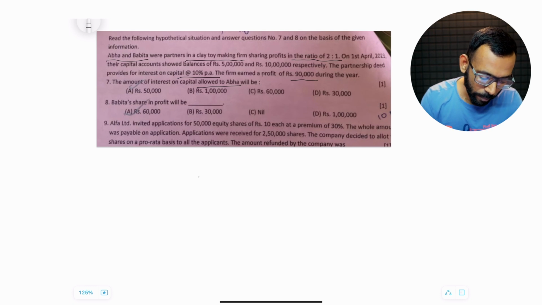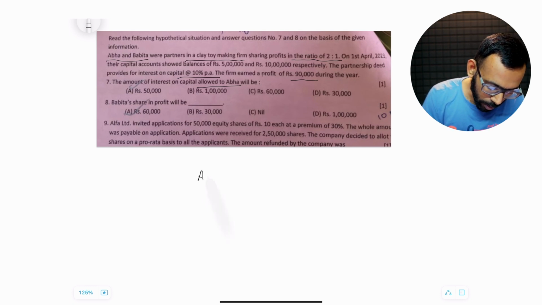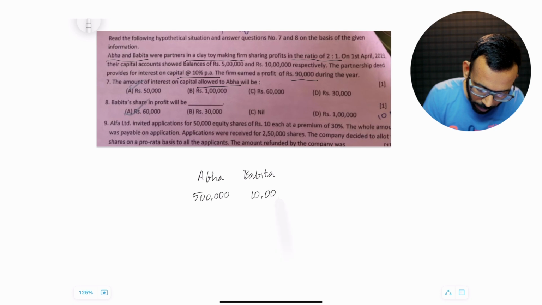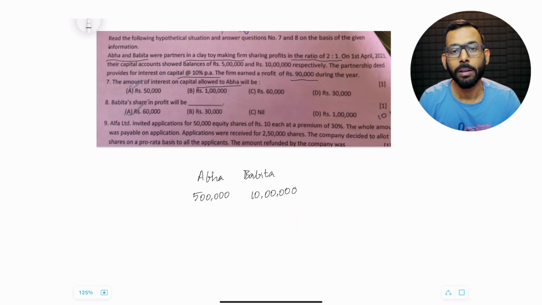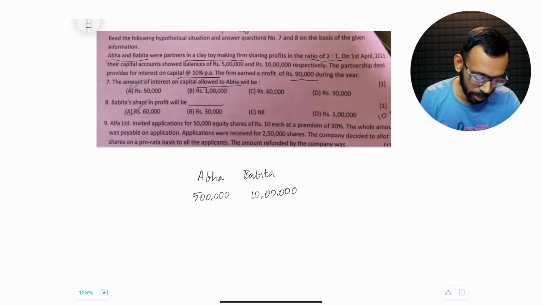First, write down the total capital of Abha and Babita. Capital of Abha is 5 lakh and Babita is 10 lakhs. Now, calculate the interest on capital that is supposed to be paid to these two people.